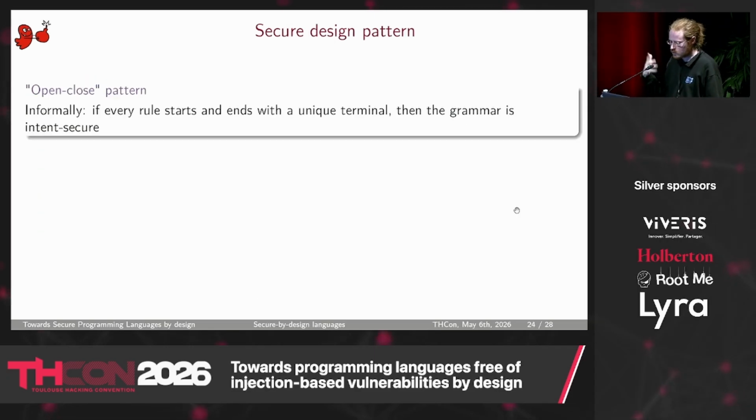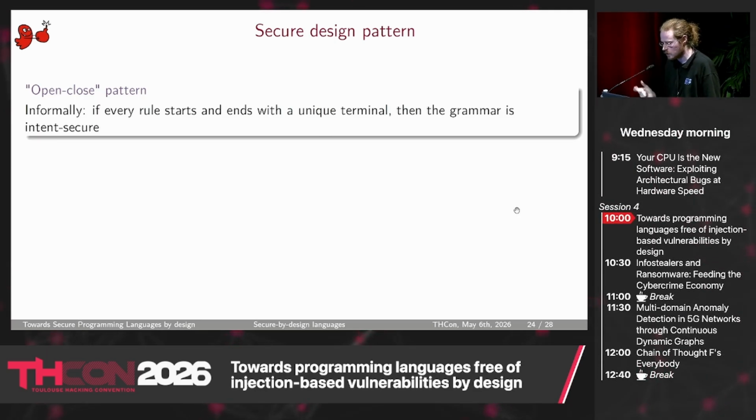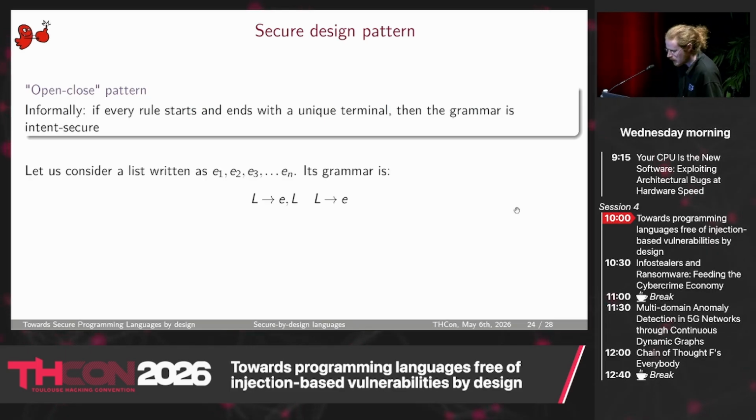The first pattern I would like to show is called open-close, and the idea is that if every rule starts and ends with a unique symbol, then the grammar is intent secure. Let's show a very simple example. I showed you before that as soon as we have a list with some regular pattern, it will be vulnerable. So the grammar of a list will look like this: either I have a list L with one element, so L is returned to E, or more than one element, so it is E, comma, and the rest of the list.